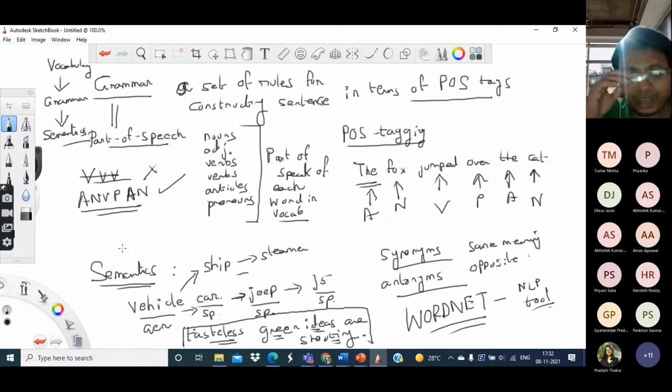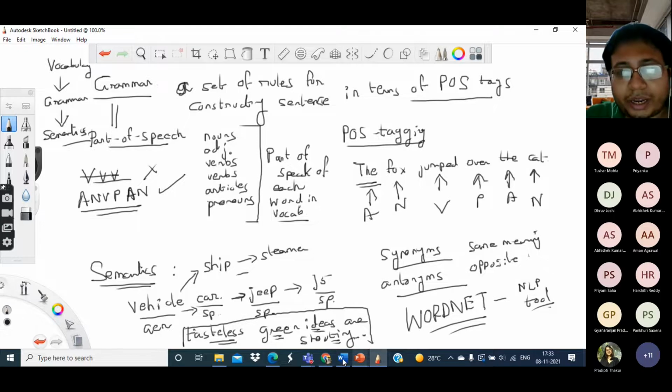Okay. Now let us come to this concept of WordNet, which, as I told you, is an online tool which basically tells us the relationships between different words. For any natural language processing task which we use these days, WordNet is a very important online resource, as it takes care of all three components: the vocabulary, the grammar, as well as the semantics.